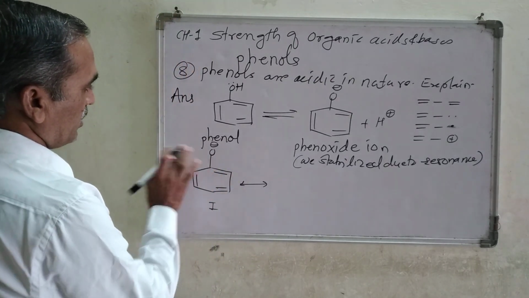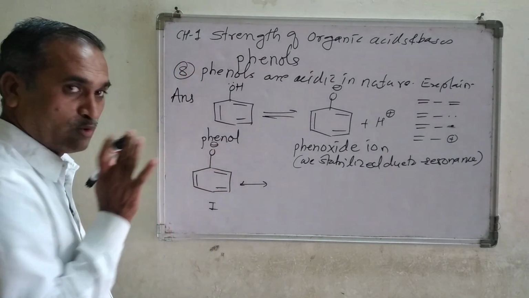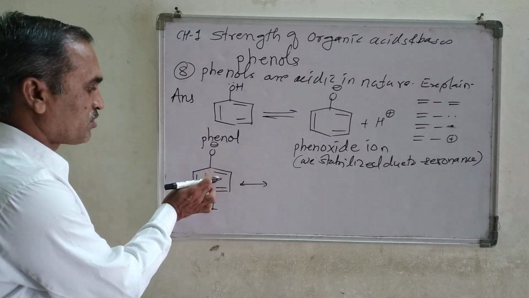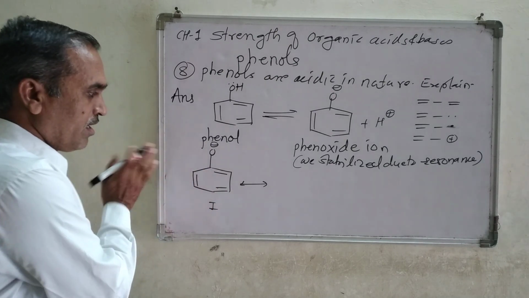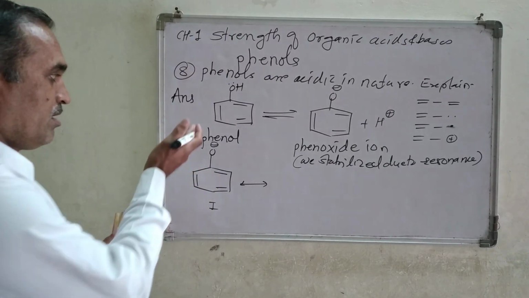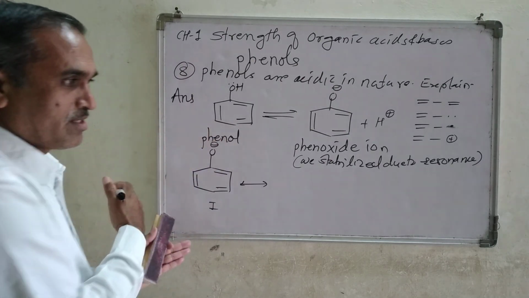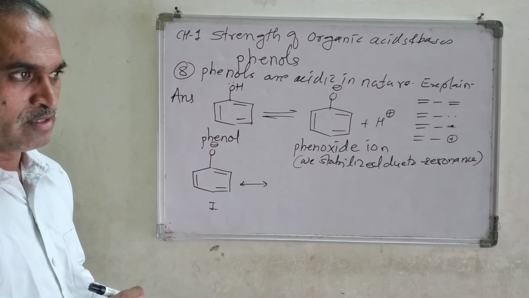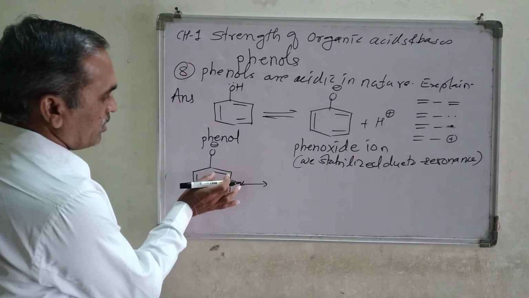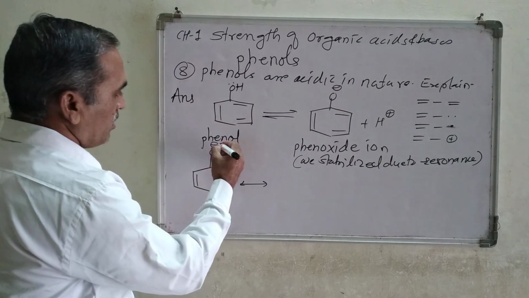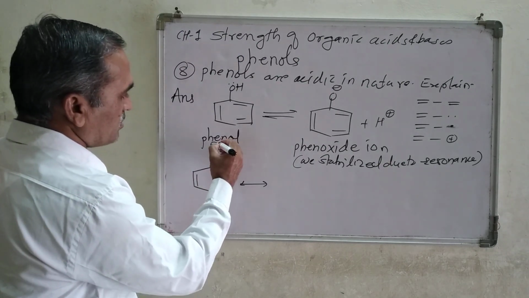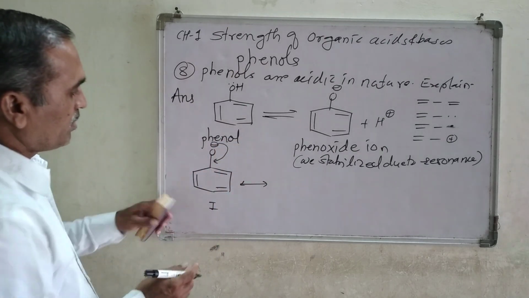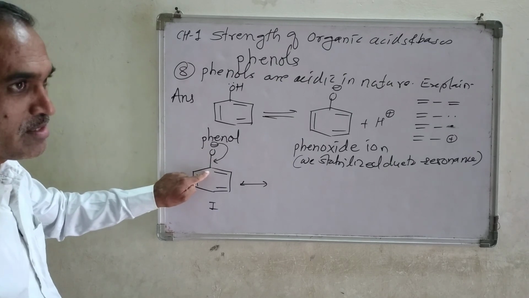Here, look at this negative charge. You can move the electrons in a clockwise manner. Suppose I put the double bond on the left-hand side. There must be electron delocalization, and the electron movement must be shown by the counterclockwise direction. Here the double bond is on the right-hand side, so I can move this negative charge, which is a pair of electrons forming a double bond. The double bond forms between this oxygen atom and this carbon atom.